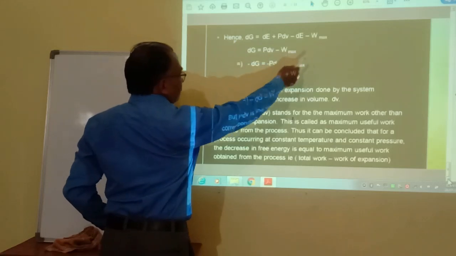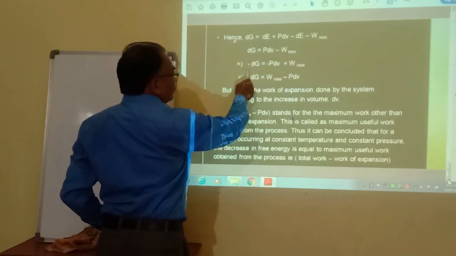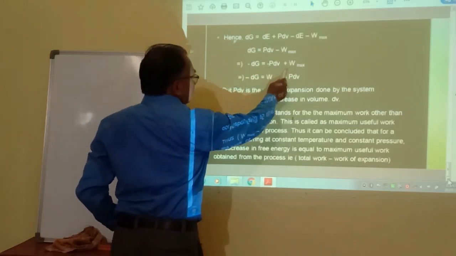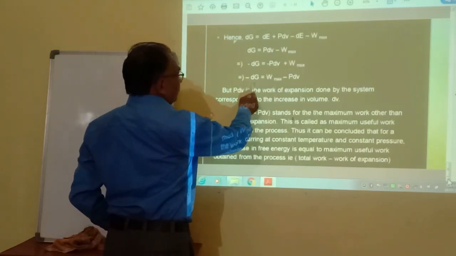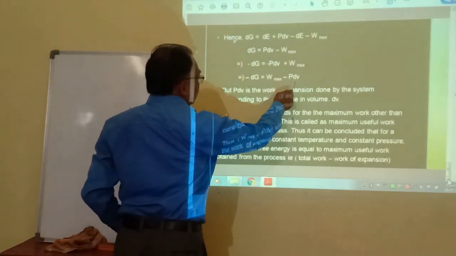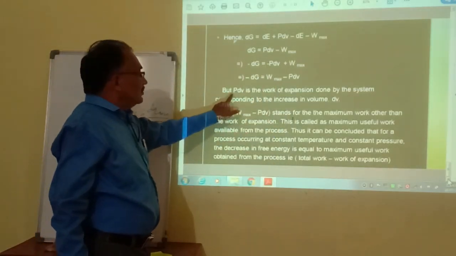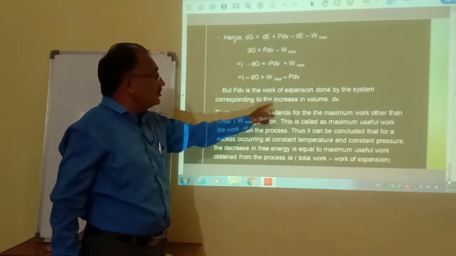We change the sign of every term. Therefore this term comes out negative and this term comes out positive, and so minus delta G is equal to W max minus P dV. Here P dV is the work of expansion done by the system corresponding to the increase in volume.